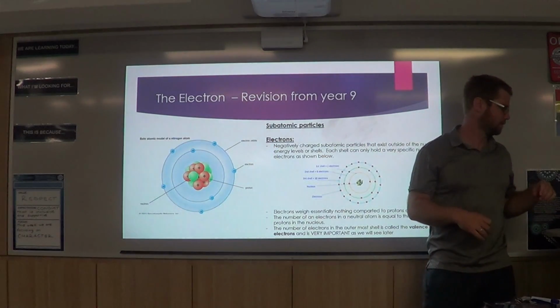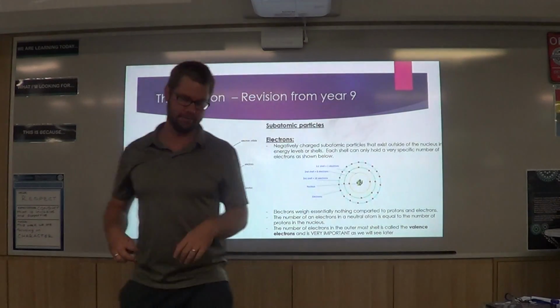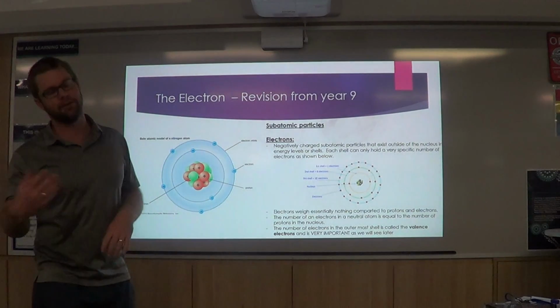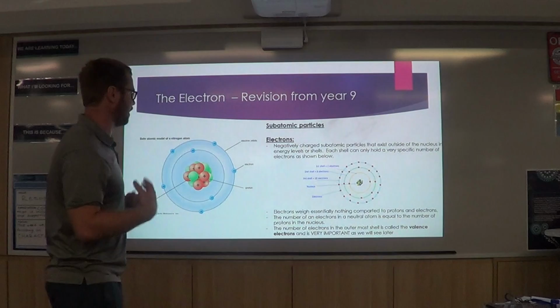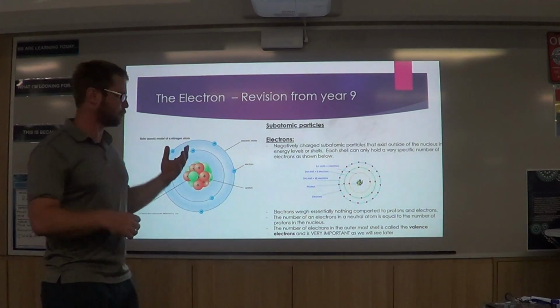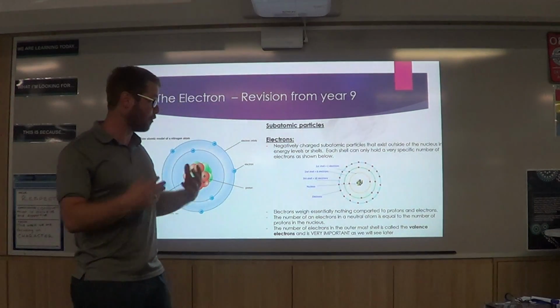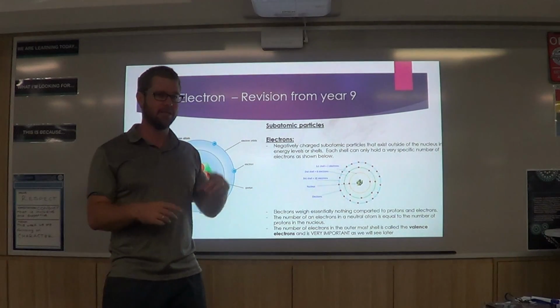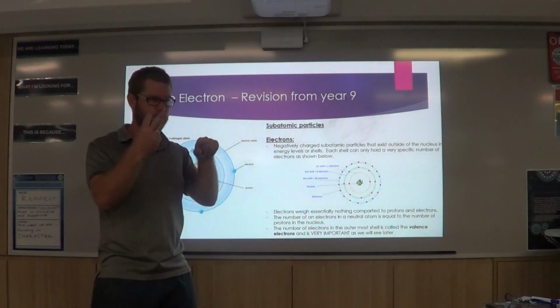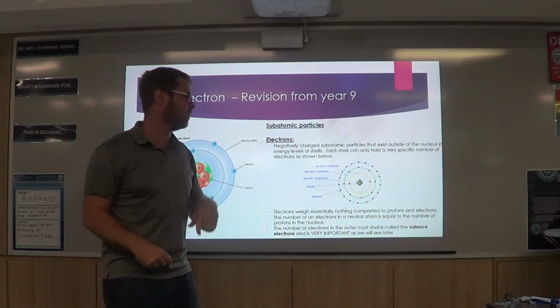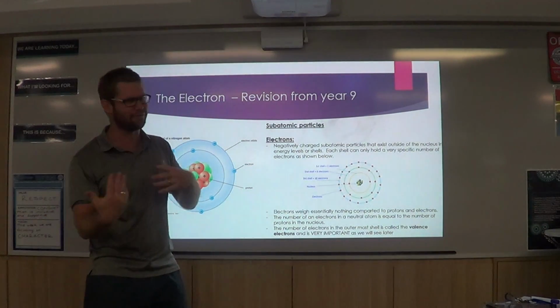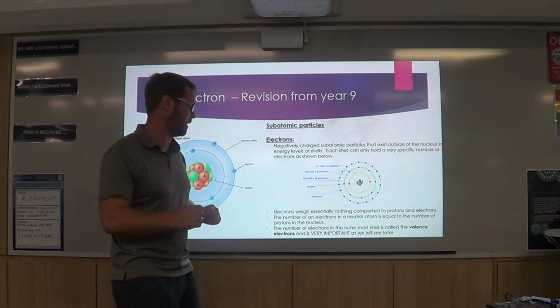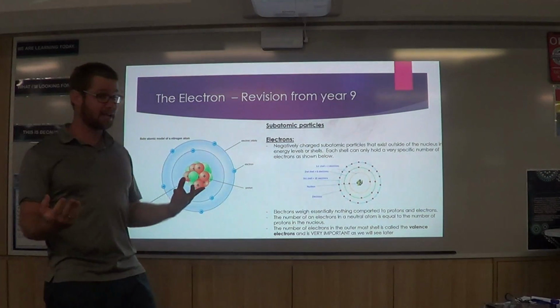The last one, the electron. This guy's important. The protons are important, the neutrons are important, but the electrons and the protons, that's where it's at, for us anyway in year 10. The electrons, we've already said they're negatively charged. I've already talked about how they exist in shells, and that the first shell can hold 2. The second shell can hold 8, the third shell can hold 18, or 8 for us. It's a bit weird, but we're just going to stick with 8 or 18. And they essentially weigh nothing.